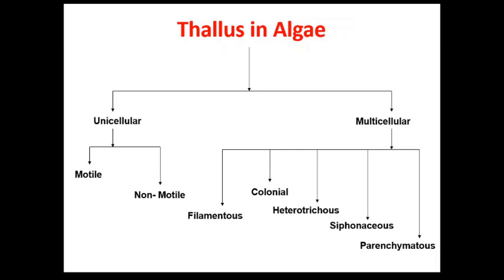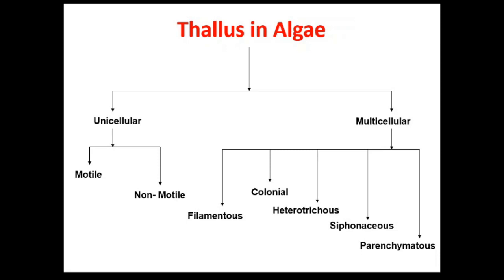The thallus in algae may be unicellular or multicellular. Accordingly, there can be unicellular or multicellular algae. So thallus is also one of the criterion for classifying the algae. In the unicellular thalli, there can be motile or non-motile forms. And in multicellular thalli, we get variety of thallus ranges like the filamentous forms, colonial forms, heterotrichous forms, siphonaceous and parenchymatous forms. So this is in general the outline of the thallus structure in algae.